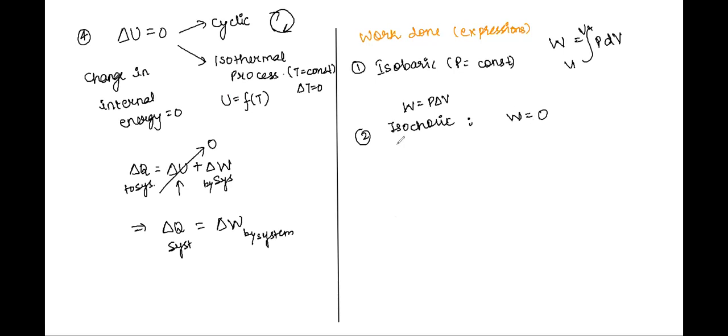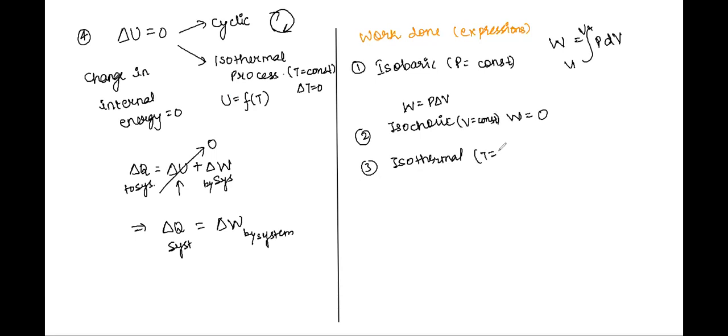Similarly, the next one, let's talk about isothermal process. That is when what is constant?